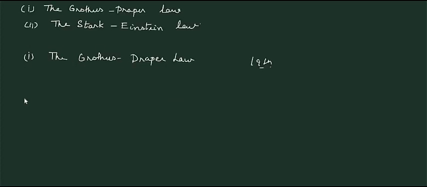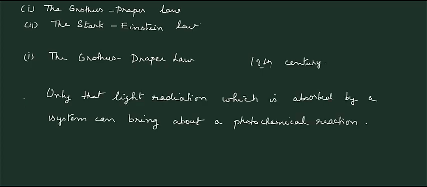So we saw earlier that when light falls on certain solution containing reaction mixture, some light is absorbed and the remaining is transmitted. So only the absorbed component of the light is capable of producing the reaction, and the transmitted light is chemically ineffective. So the law is stated as: only that light radiation which is absorbed by a system can bring about a photochemical reaction.